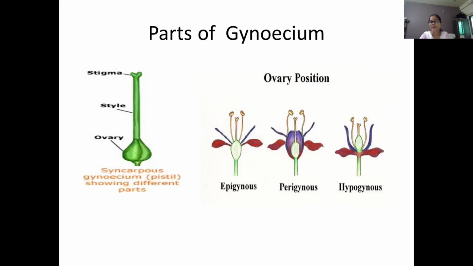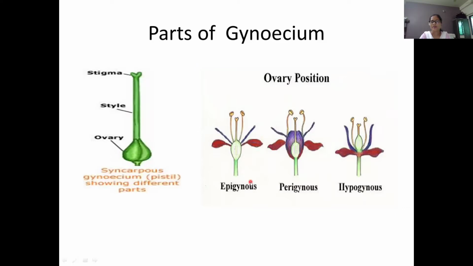So this type of gynoecium is known as a syncarpous gynoecium. Another word is pistil. So this is a different type of gynoecium. Then the ovary position of gynoecium. You can see here the ovary position of gynoecium. First is epigynous, second is perigynous, and third is hypogynous. These are the three positions of gynoecium.